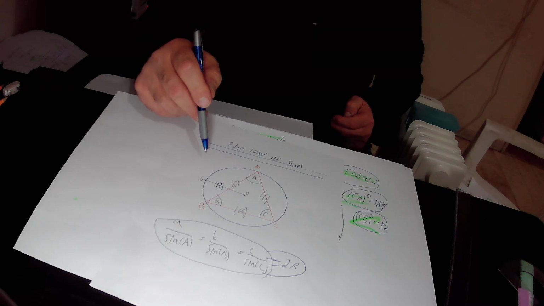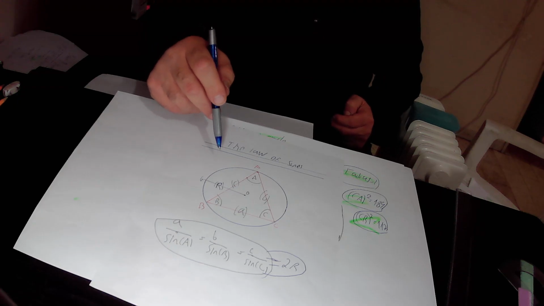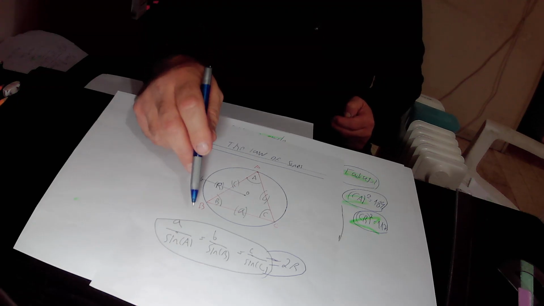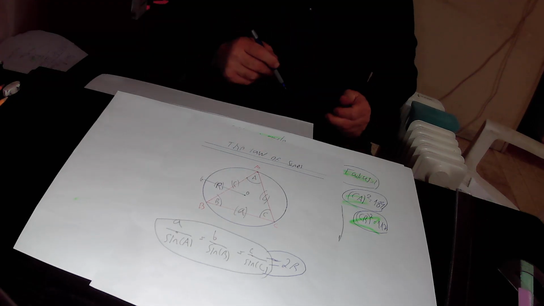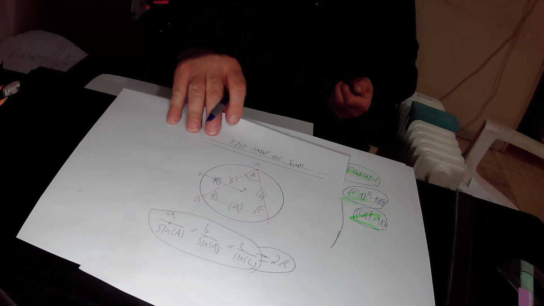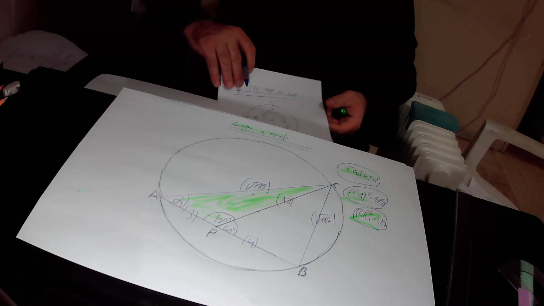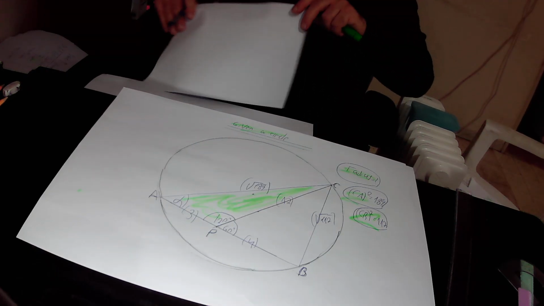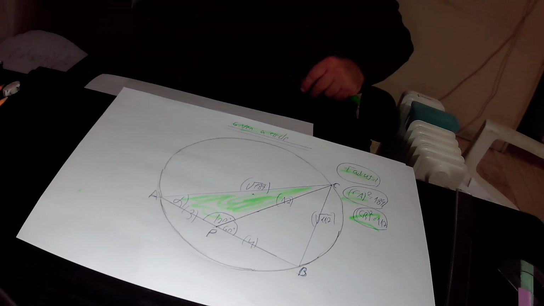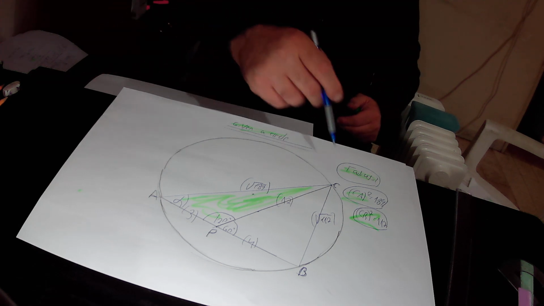Repeat again, according to the law of sines, in this triangle ABC, the following equation is true: a over sine A equals b over sine B equals c over sine C equals 2R. So we can implement the law of sines on this big triangle, triangle ABC.